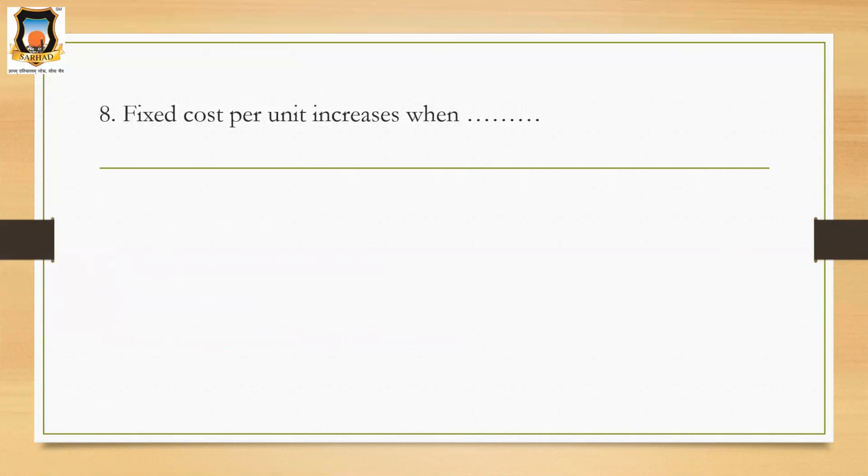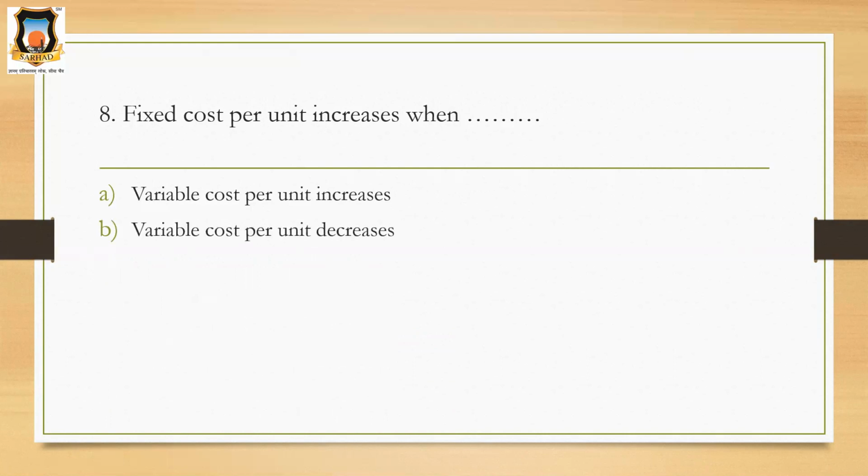Fixed cost per unit increases when, option A, variable cost per unit increases, B, variable cost per unit decreases, C option, production volume increases, and the last option is production volume decreases. See, the question is asked for fixed cost. Okay, meaning when fixed cost per unit increases, see, in total fixed cost remains the same. Okay, but if we consider per unit, it changes.